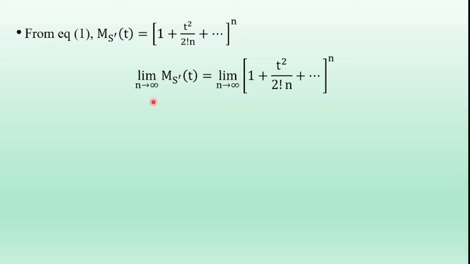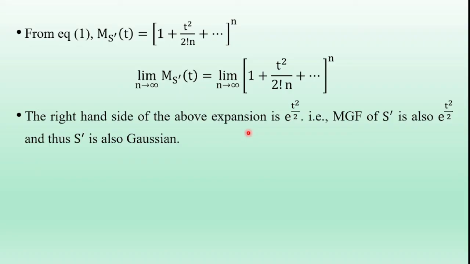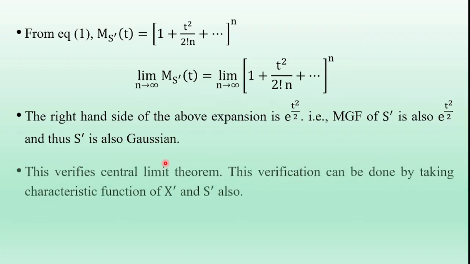Taking the limit n tends to infinity on both sides, the limit of Ms dash(t) is equal to the limit of the right hand side term. The right hand side of the above expansion becomes e^(t square by 2), that is, the moment generating function of s dash is also e^(t square by 2), and thus s dash is also Gaussian.